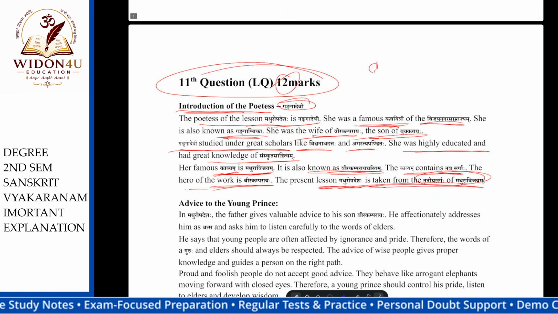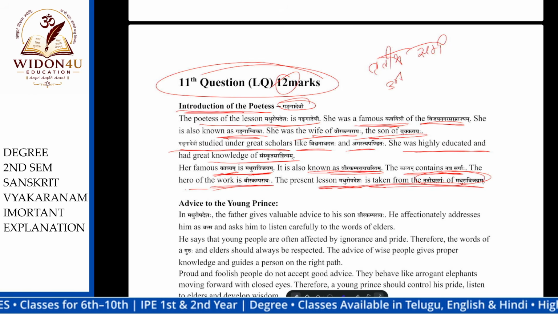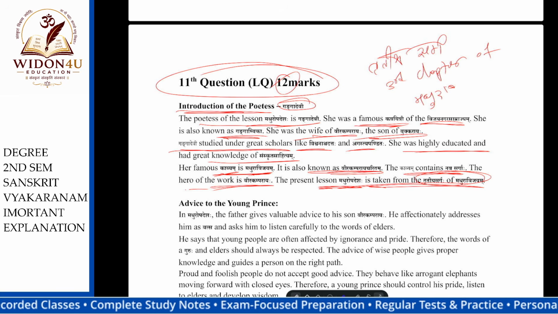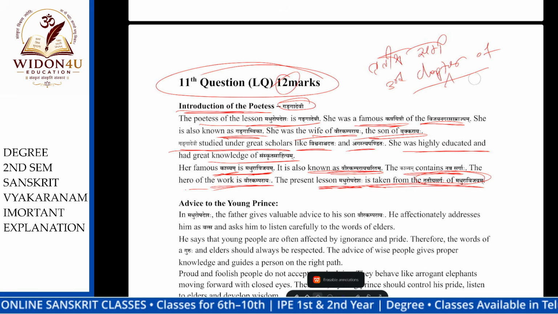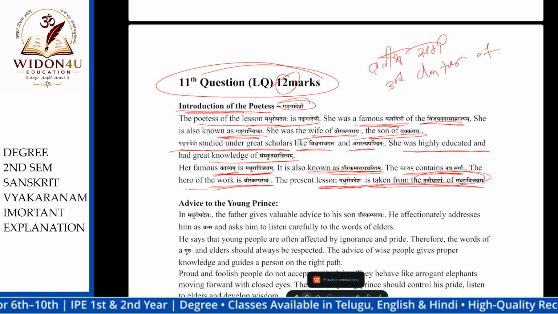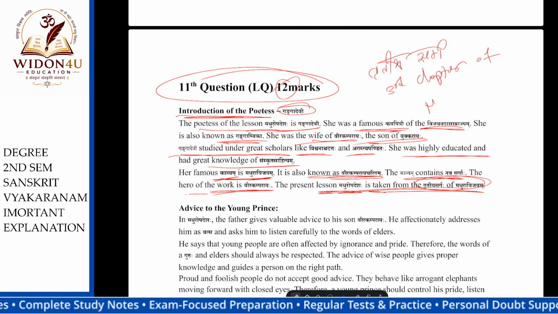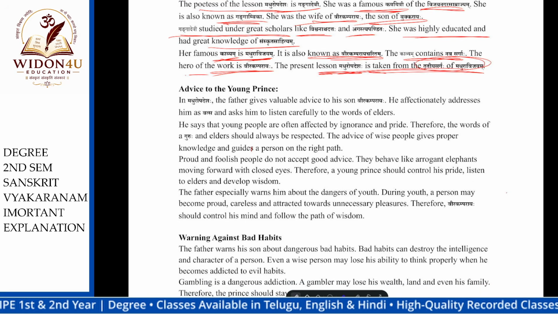Remember, Tritiya Sarga means third chapter, the third chapter of Madhura Vijayam. Okay, see, the advice from the lesson.